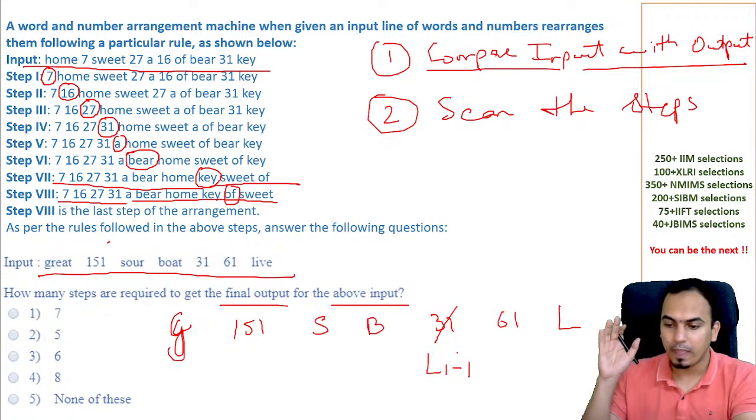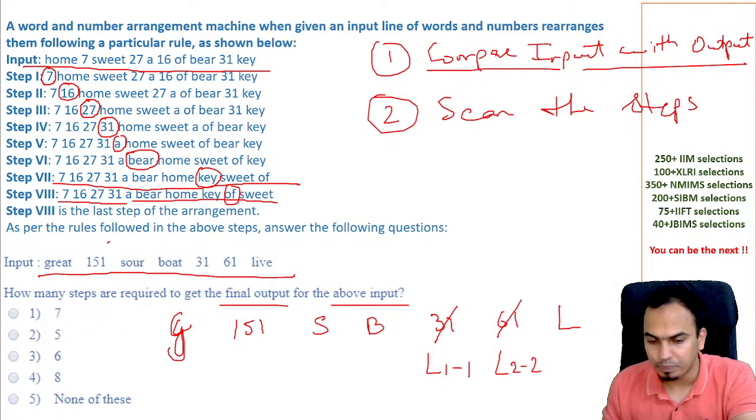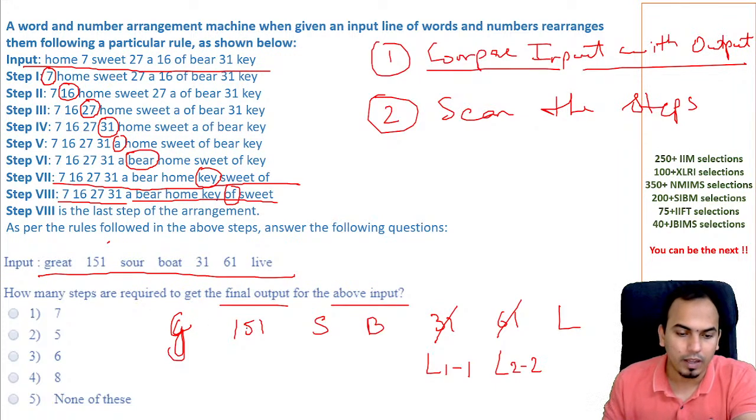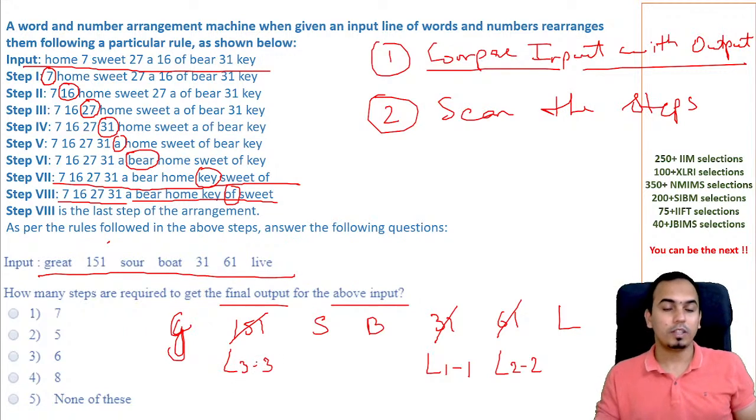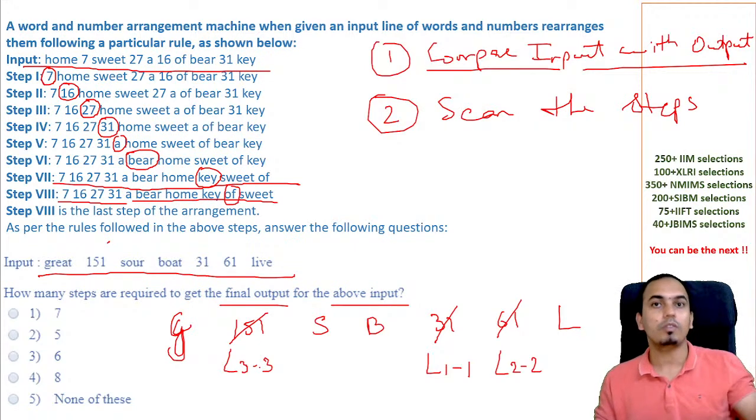Okay, everyone, once you are clear with this, then comes the second number. The second highest number is 61. Again it will be second element on the left hand side in step number 2. And then you have 151, which is left say third element in step number 3. Perfect. So 3 steps you are taking to bring all the numbers in a ascending order from the left hand